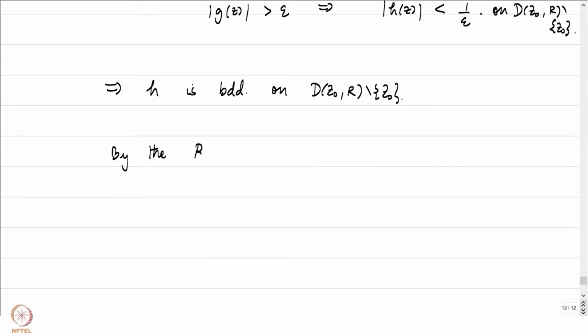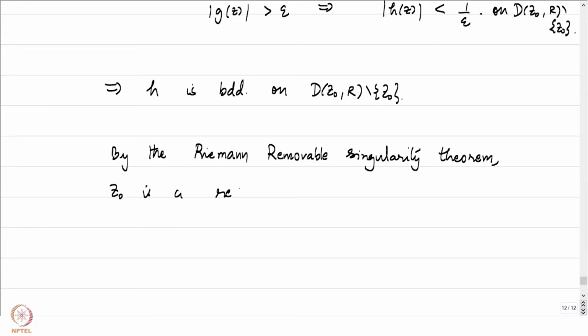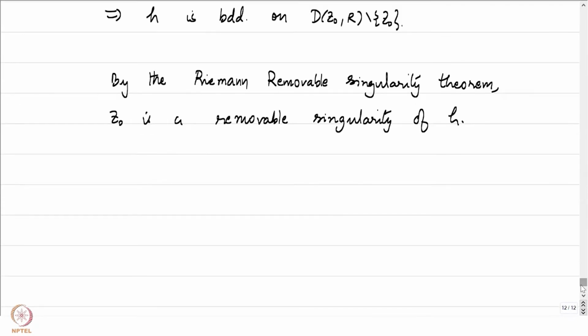by the Riemann removable singularity theorem. z0 is a removable singularity of h. So in particular, h is a function now which can be thought of as a holomorphic function in a neighborhood of z0.